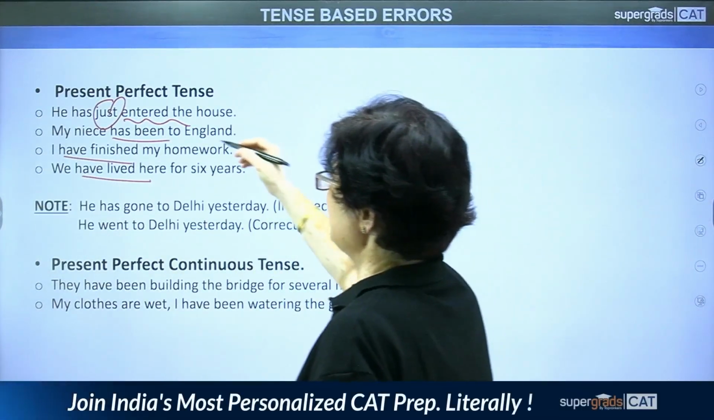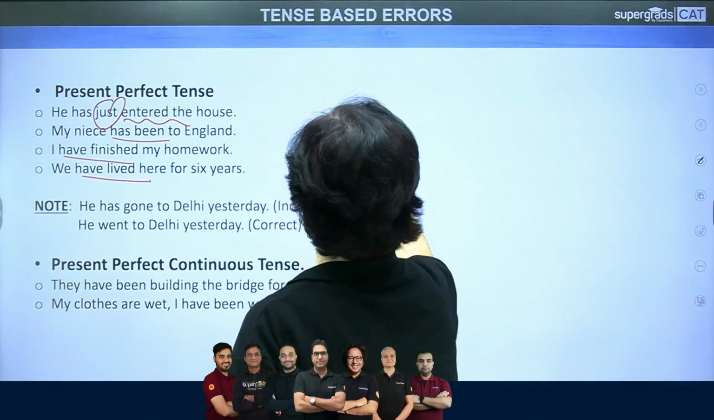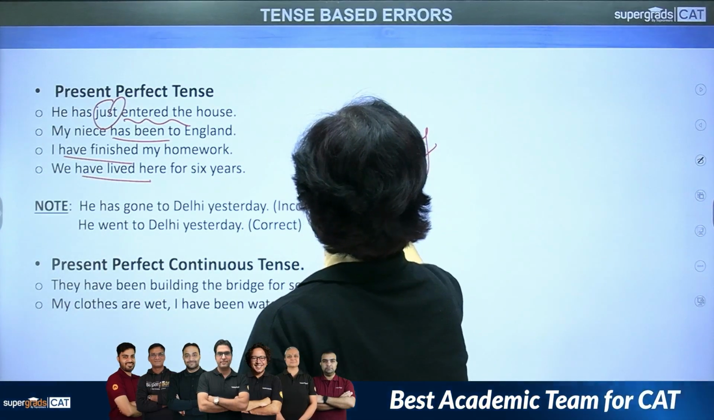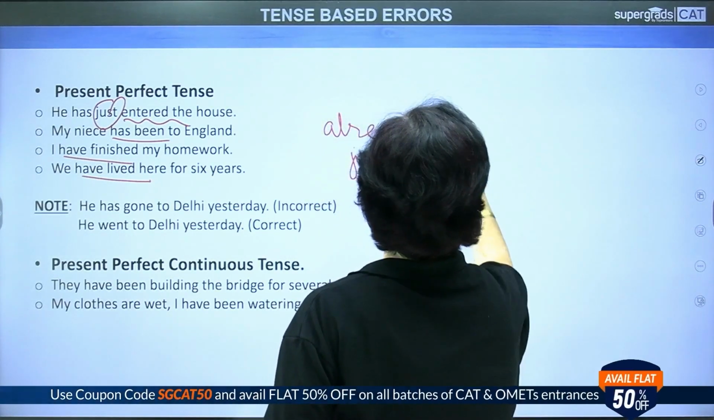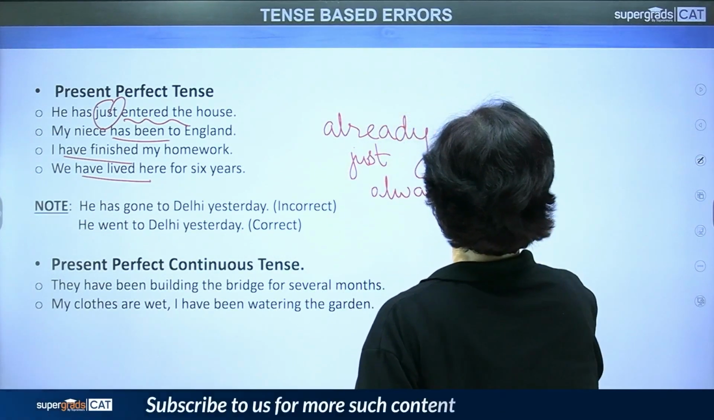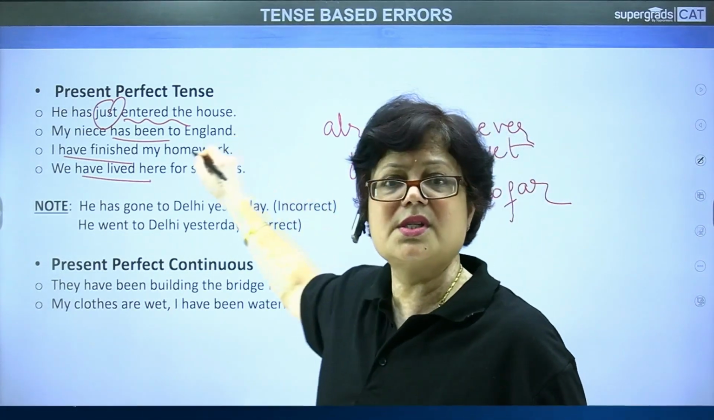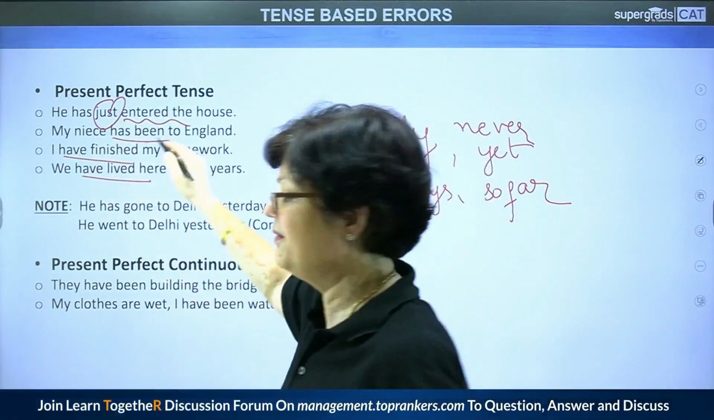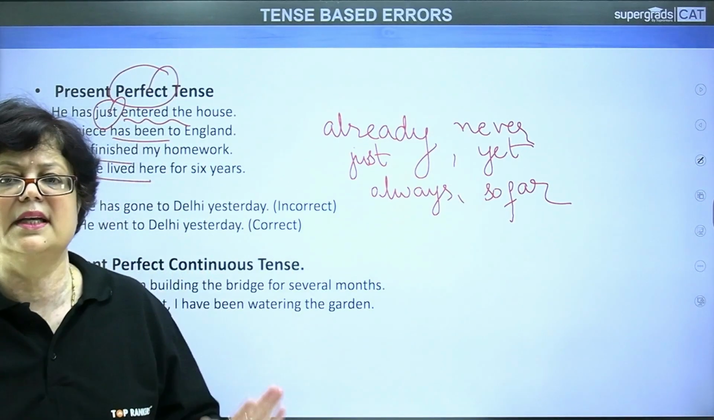Okay, so which are the adverbs which you generally find used to express this tense? Already, just, always, never, yet, so far. Okay, these are the words we use when we have to present our thoughts in the present perfect tense. Perfect. Please look at this. From here, you'll understand perfect means it is completed, done.